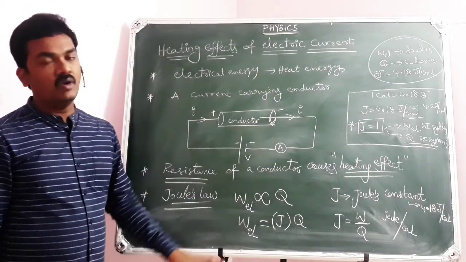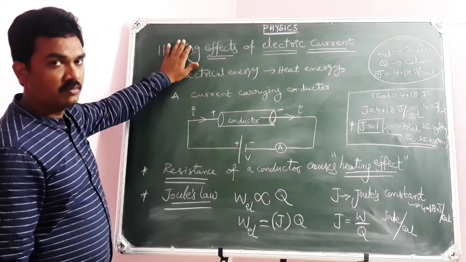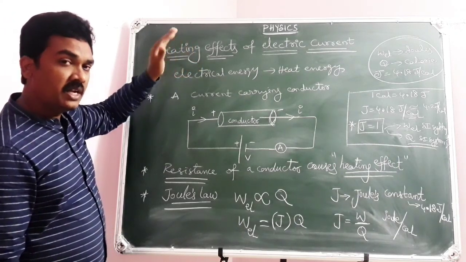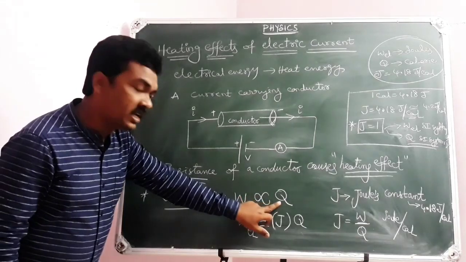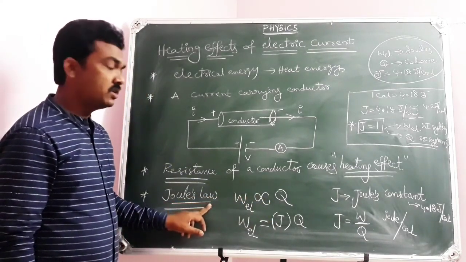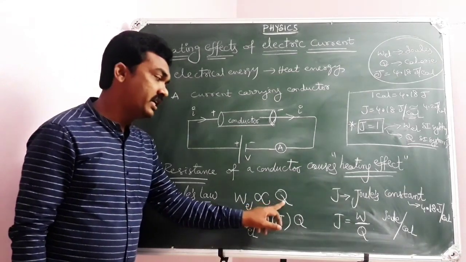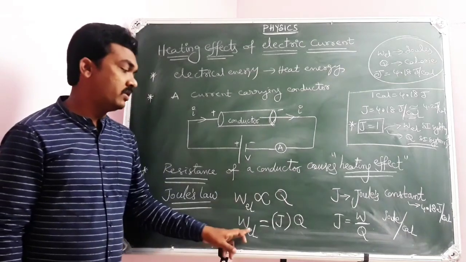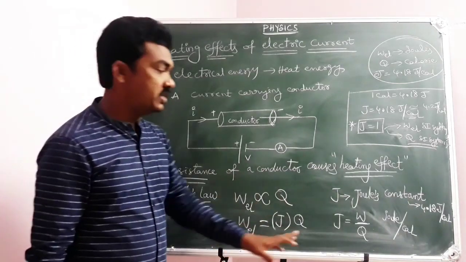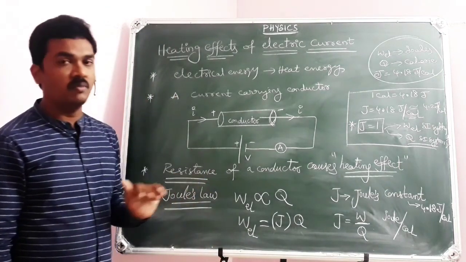So anyway, what have you learned from this board? What is meant by heating effects of electric current? And to explain the heat energy produced in a current carrying conductor, Joule's law of current electricity was introduced, so that the amount of electrical work done will be directly proportional to the heat energy produced. So W equal to J into Q, where J equal to W by Q. This is the concept that you need to learn from your book.